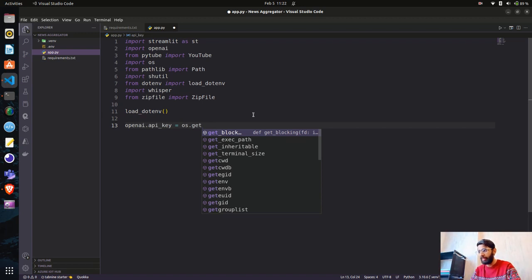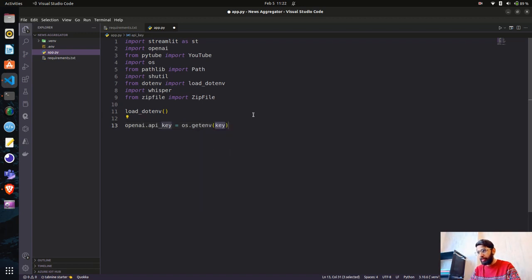Okay, os.getenv, and here we will pass the variable that you have created in the env file where you are storing it. You have to create a variable, and it's a string, right, and that's the variable you have to mention here, which is OPENAI_API_KEY in my case.